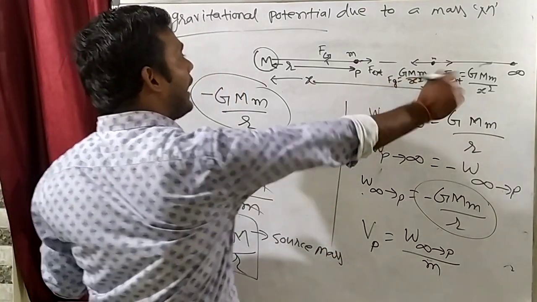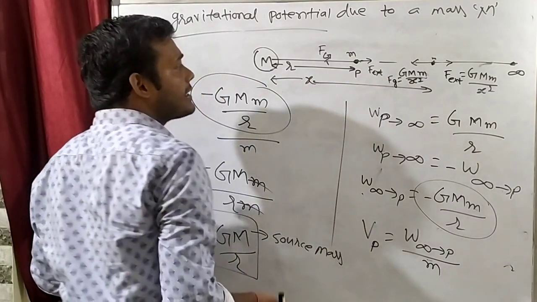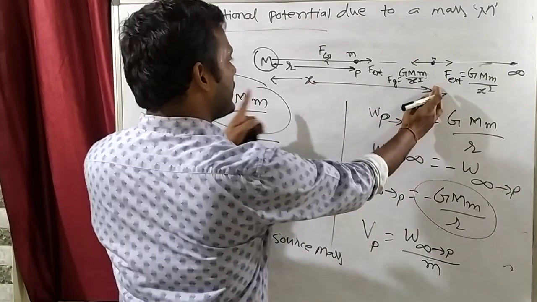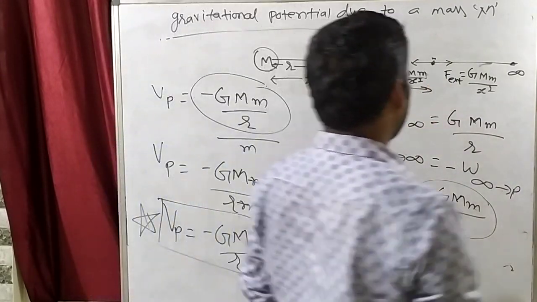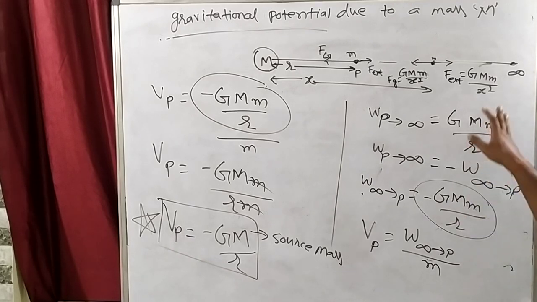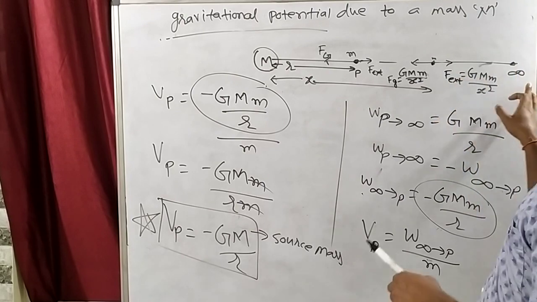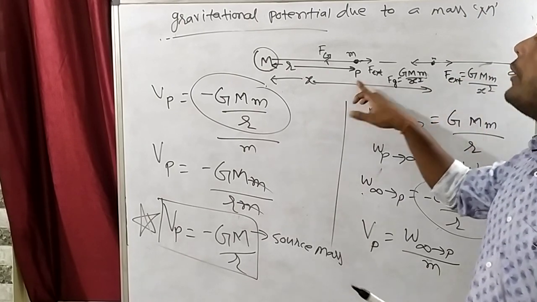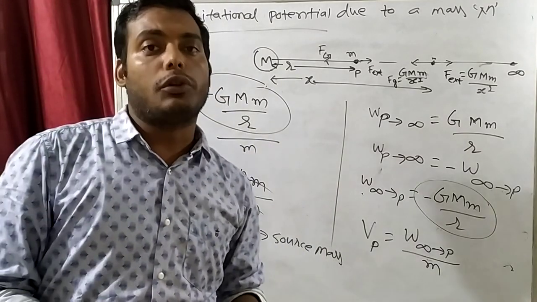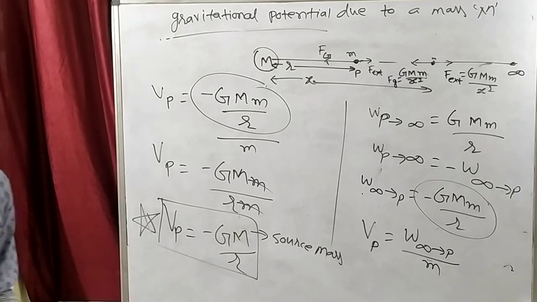Okay. Here I have taken a general point which is at a distance x. So what will be the gravitational force? GMm by x square, because the separation is how much? GMm by x square. So external force how much we have to apply? GMm by x square. Clear? Here one thing is there, that when you are moving the mass from infinity to any point P, then the mass's kinetic energy should not change. That's why gravitational force should be equal to external force.